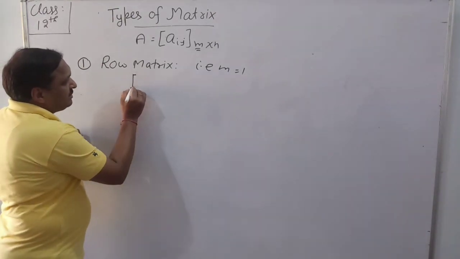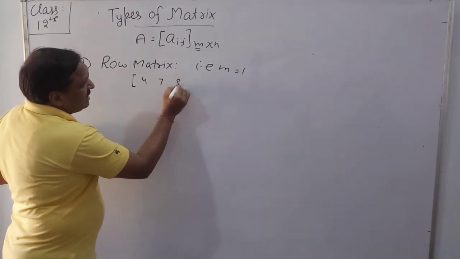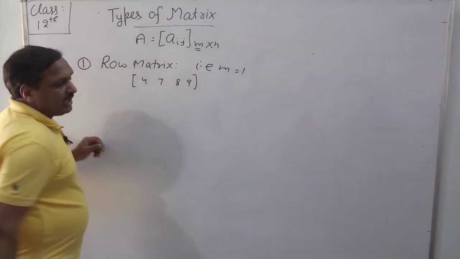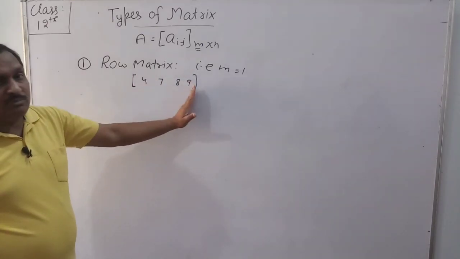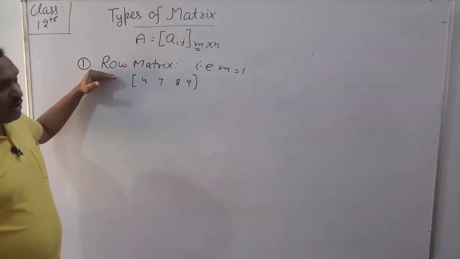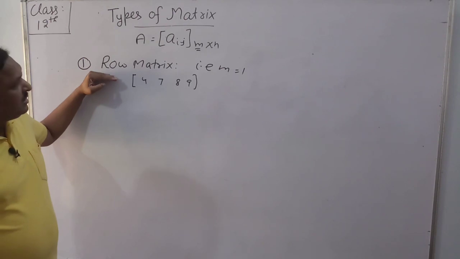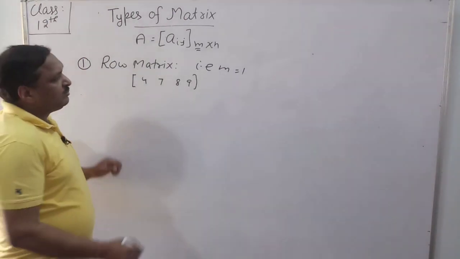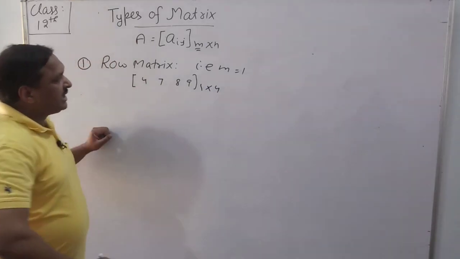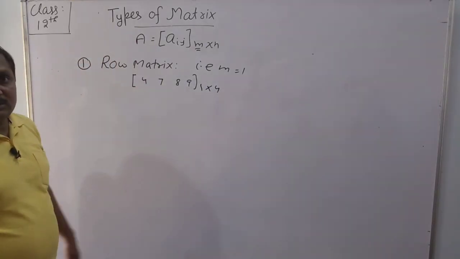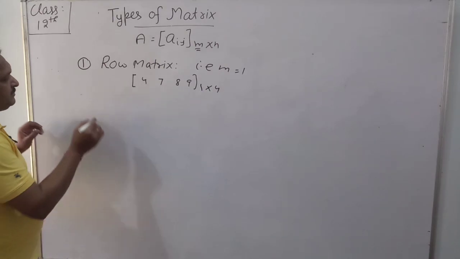For example, 4, 7, 8, 9. Here there is only one row but 4 columns. So what is a row matrix? A matrix having only one row. The order of this matrix is 1 by 4, so we can say this is an example of a row matrix.